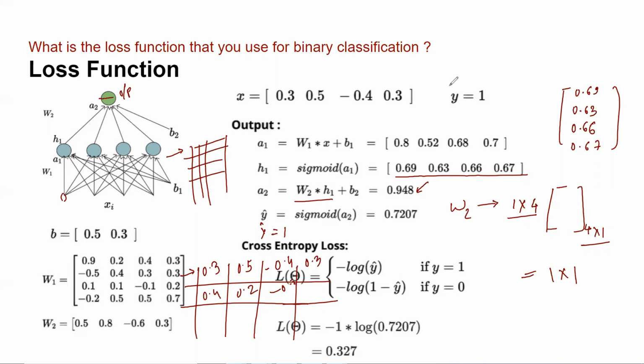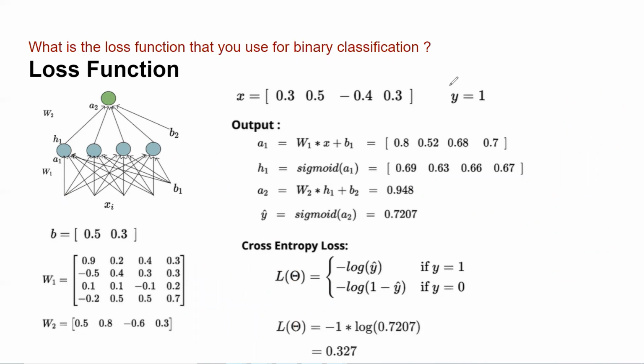Right now what I told was for square error loss. Similarly, you can do it for cross entropy loss also. We have seen this formula in the previous class. So we just need to put the values. Now we have computed the y cap value. We can put our value of y cap in this equation, and we can get the cross entropy loss for the specific record. For this record, it was 1. So minus log 1 minus 1.